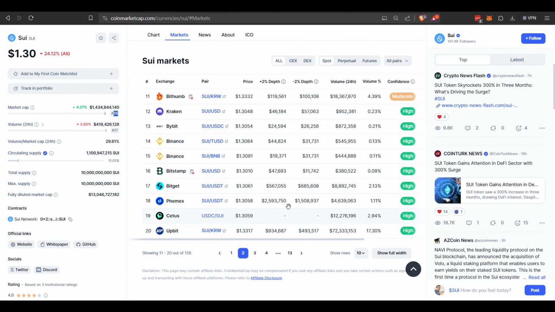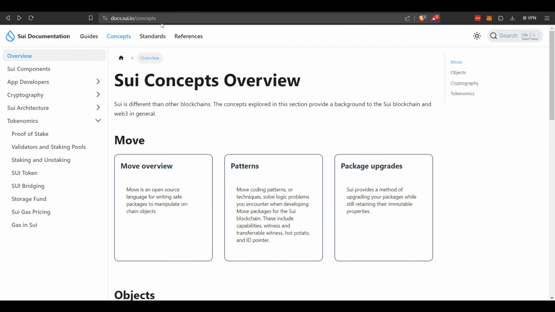All right, so let's go browse around and see if we can learn a little bit about this Sui blockchain. So if we come over here to their docs section, docs.sui.io, you can go into a little bit here. Sui is different than other blockchains. Sounds like a lot of technical advantages or differences. I could go into these and highlight some of this jargon, but I'm guessing you don't care too much about that. If you want to geek out, I will leave the link in the description, or you can just go to this website here and do some more research.